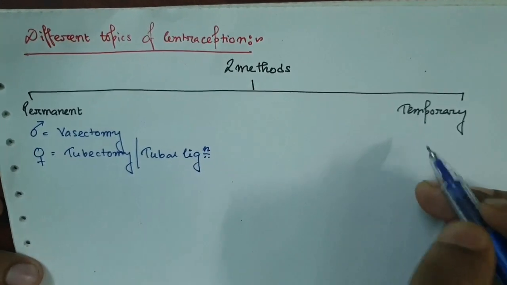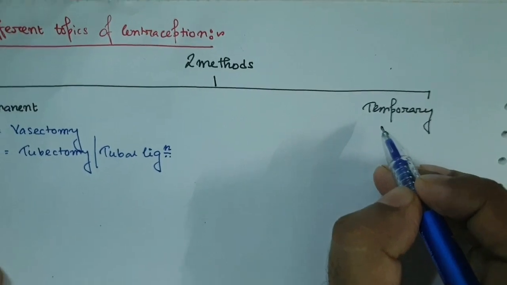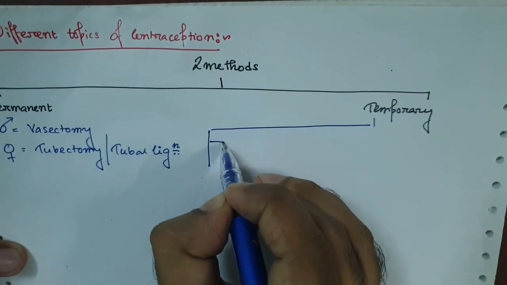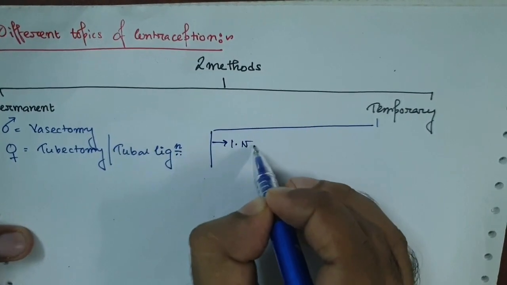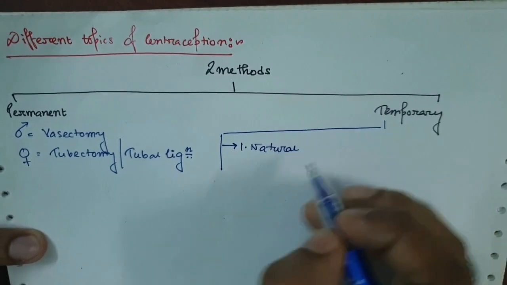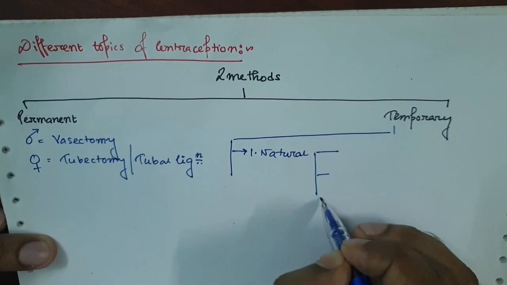And what are the different temporary methods? Here we should take the names of the different methods. Number one is the natural method. In the natural methods, there are three subtypes.